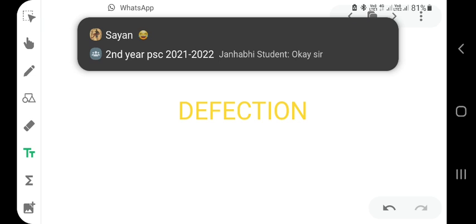Defection. New development in Indian party system. In 1967, the political party system in India saw another important development. Defection from political party affected formation of government in many states.